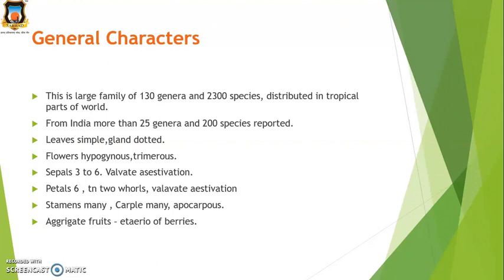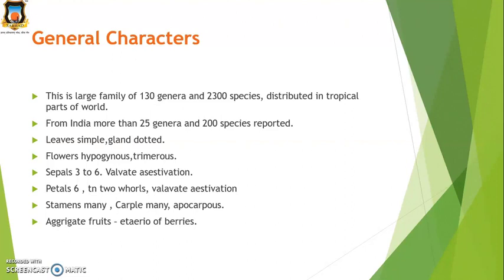Then calyx and corolla are below the ovary. Then trimerous. Trimerous means the number of calyx as well as the number of corolla parts is 3. Sepals are 3 to 6, and the arrangement of sepals is valvate aestivation. Valvate aestivation means the sepals are not overlapping.